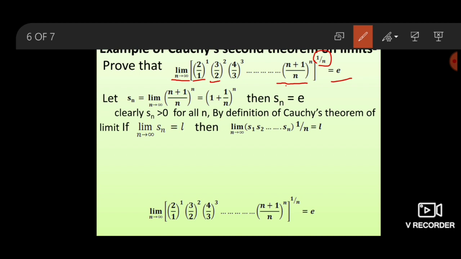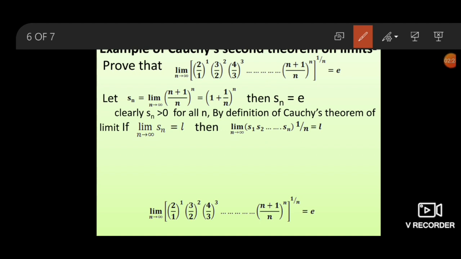If limit n goes to infinity Sn has limit L, then limit n goes to infinity (S1 S2 ... Sn) to the power 1 upon n also has limit L.